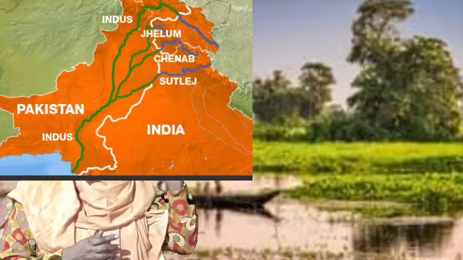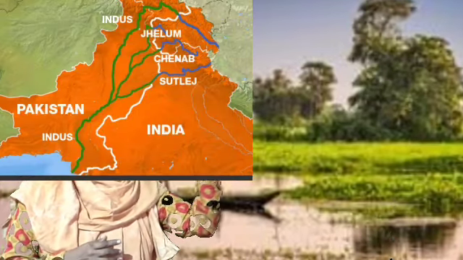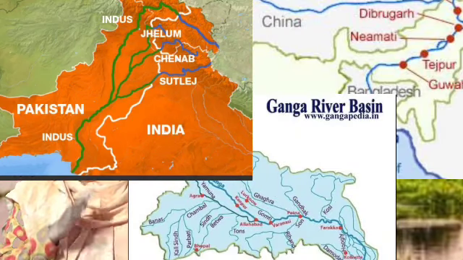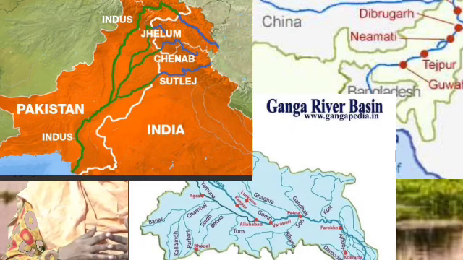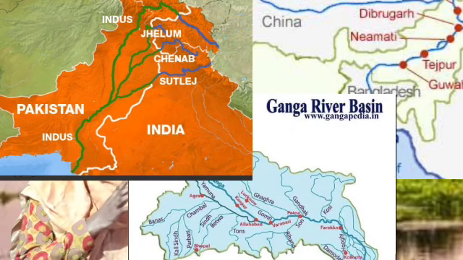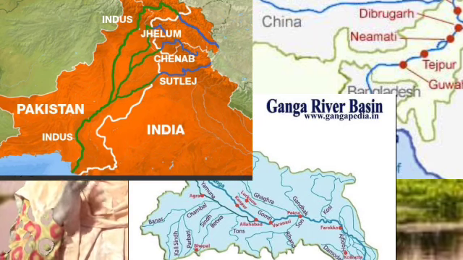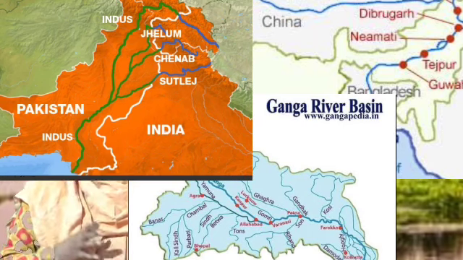So, river Indus with its west flowing nature, then river Ganga and Brahmaputra with west to east flowing nature, and river Ganga is flowing majority, that is 98%, through Indian land alone.